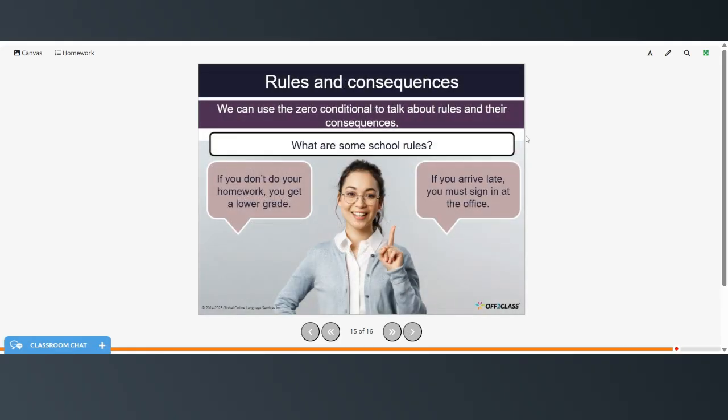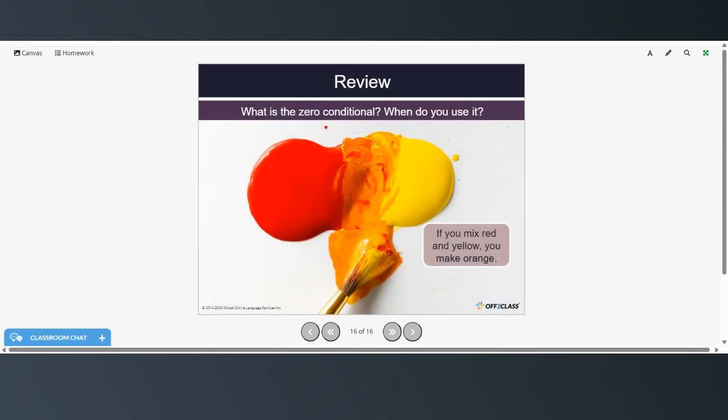So we can use the zero conditional to talk about rules and their consequences. What are some school rules? If you don't do your homework, you get a lower grade. If you arrive late, you must sign in at the office. All right, so now if you would like some review, talk about what the zero conditional is and when you use it, and you can put your answers in the comments.